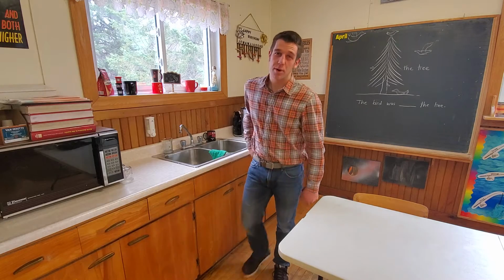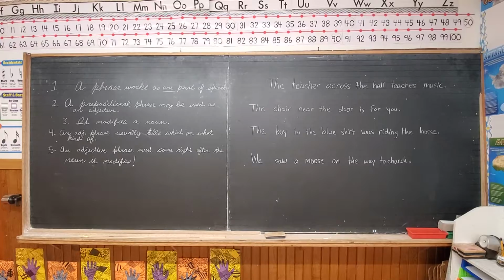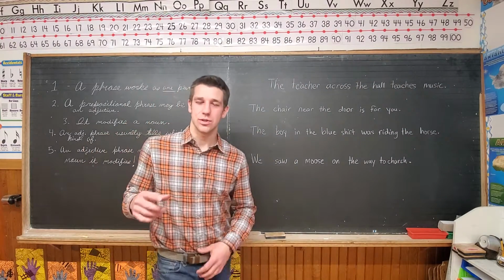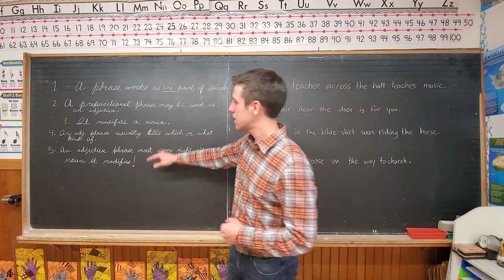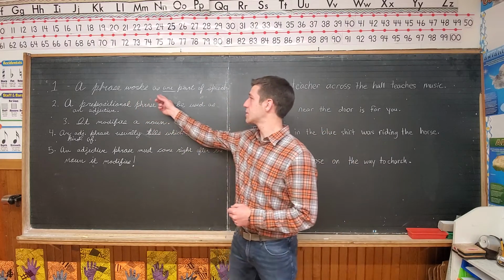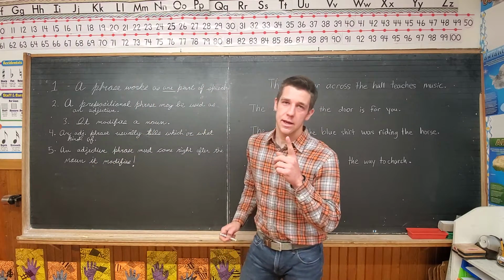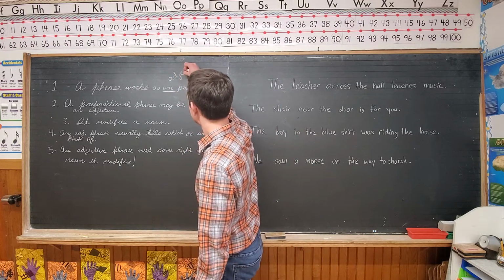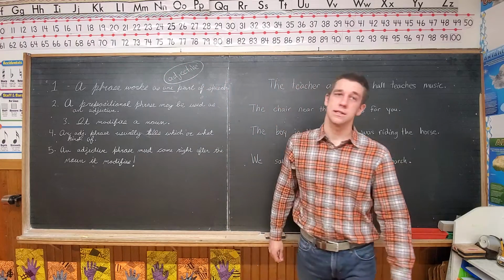So let's go over to the board and talk about that for a little bit. Okay, we're over by our normal filming spot now. So hopefully you can read this all. Let's walk through some steps about prepositional phrases used as adjectives. So first of all, a phrase works as one part of speech. What part of speech? Today, that phrase is going to be an adjective, right? In this case, the phrase is going to work as an adjective.